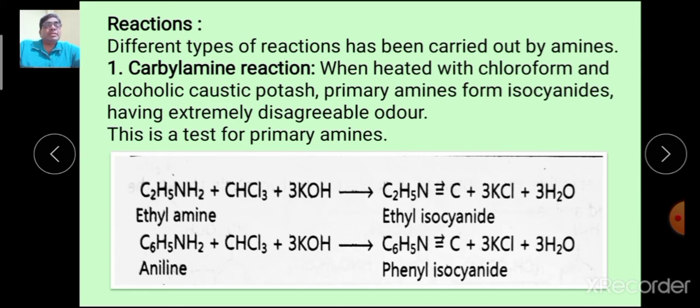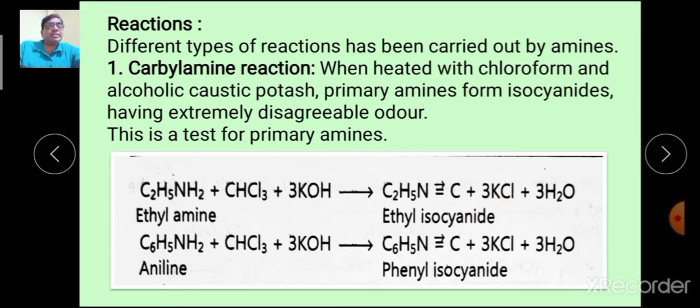Okay. The reaction with ethylamine using chloroform and caustic potash, that is KOH, ethyl isocyanide is obtained. This is the reaction of amine.